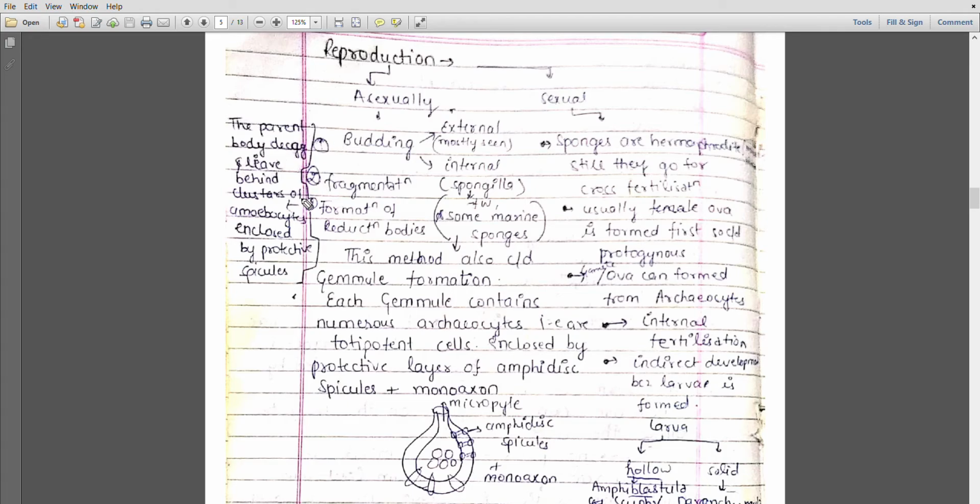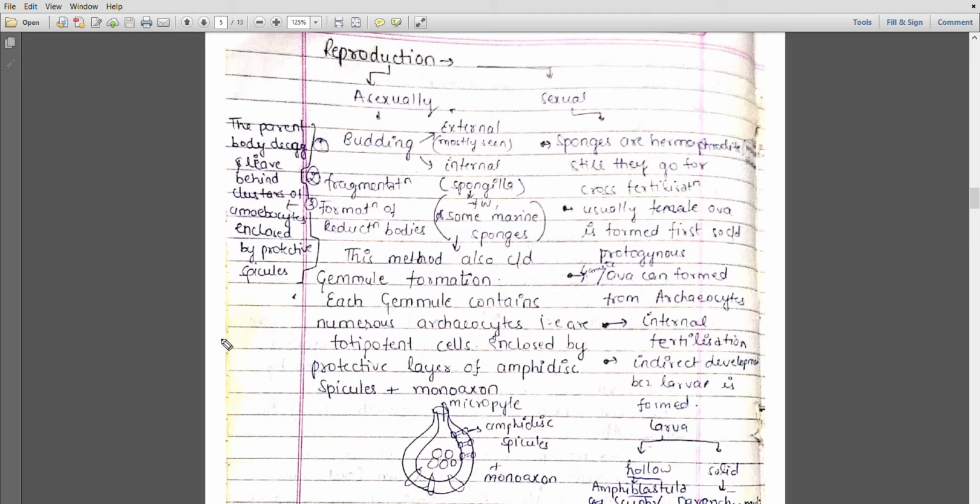Next is the formation of reduction bodies. This is very important. This method is also known as gemmule formation. I'm going to discuss it in detail in the later slides, so just wait. Each gemmule contains numerous archaeocytes. Archaeocytes are the totipotent cells, those cells that show totipotent behavior. Now, what does it mean?